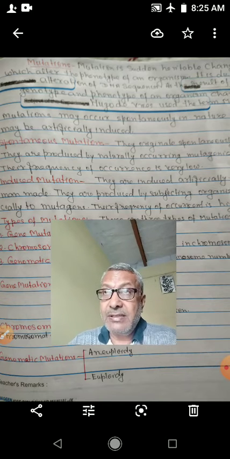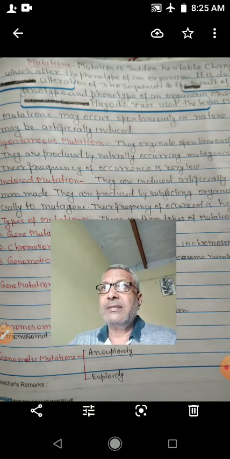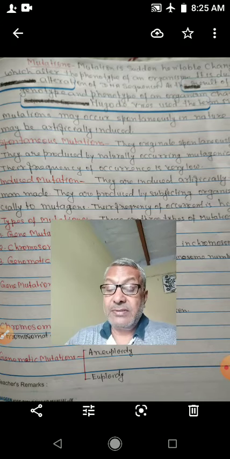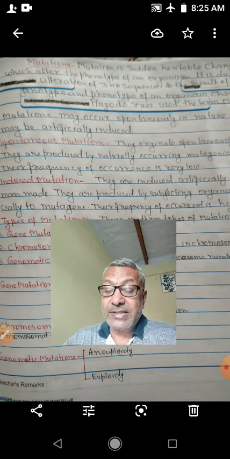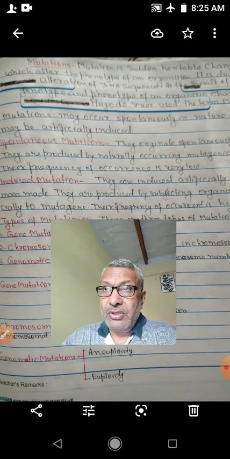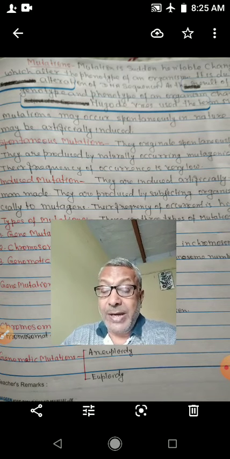Insertion of base, one or more bases introduced. Inversion of sequence, so the sequence of nitrogenous bases is inverted. And replacement of base pair, so one base pair is replaced by another.